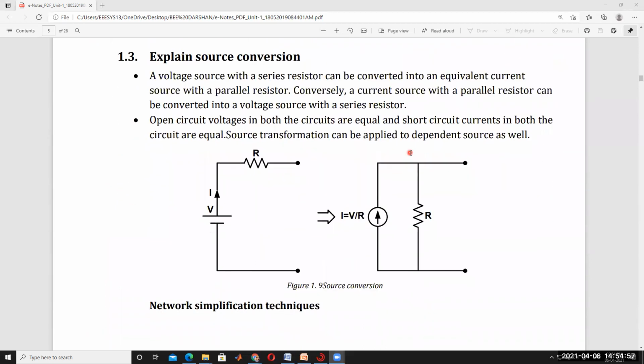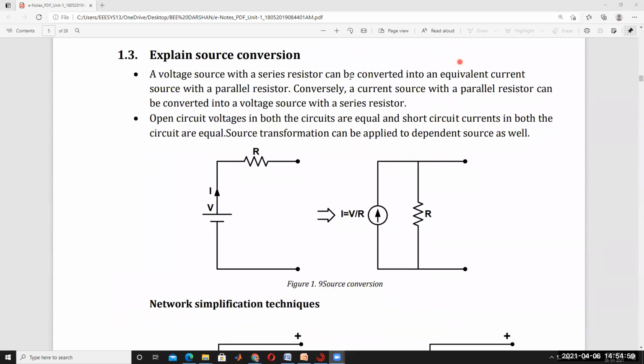And source conversion. Source conversion means voltage source to current source. A voltage source with a series resistor can be converted into an equivalent current source with parallel resistor.